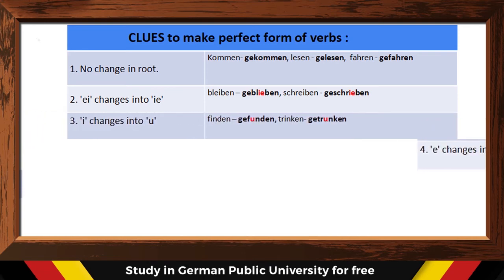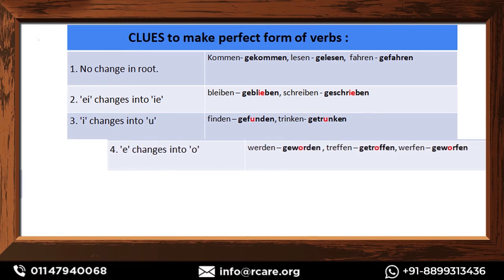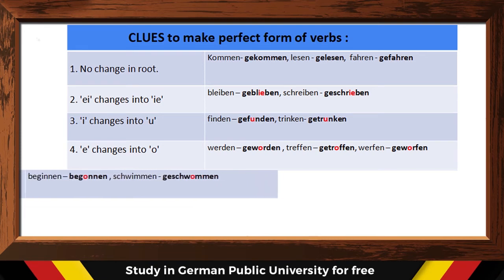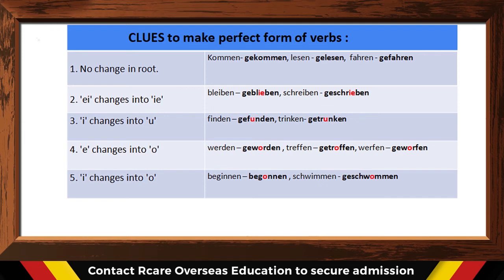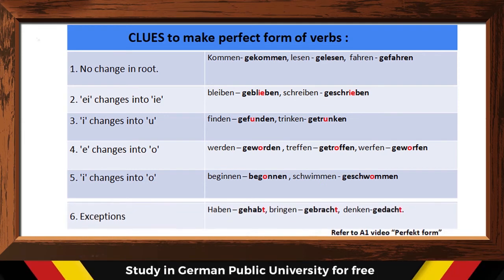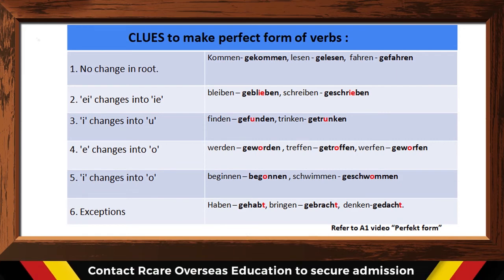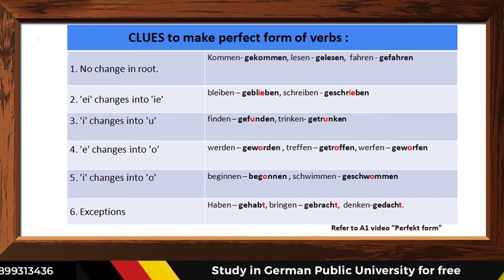So kommen becomes gekommen, lesen becomes gelesen, fahren becomes gefahren. In the second way, ei changes into ie. For example, bleiben becomes geblieben, schreiben becomes geschrieben. Pronunciation also changes with spellings. Similarly, we have the third, in which i changes into u or e changes into o, and then again i changes into o. But we also have some exceptions like haben, which changes into gehabt, bringen changes into gebracht.